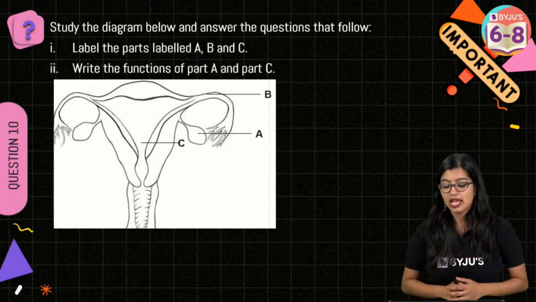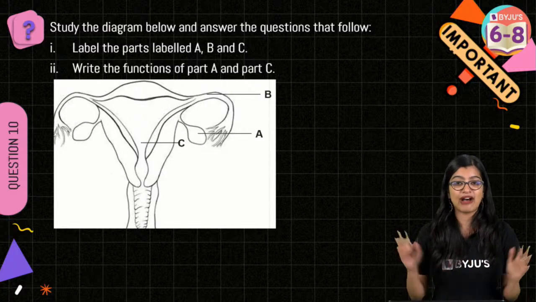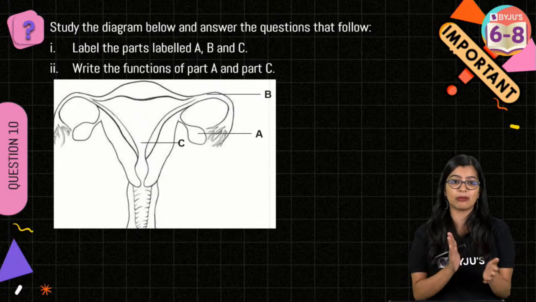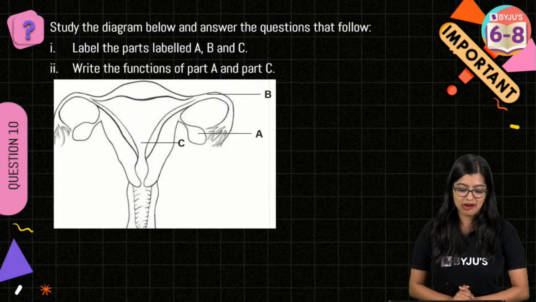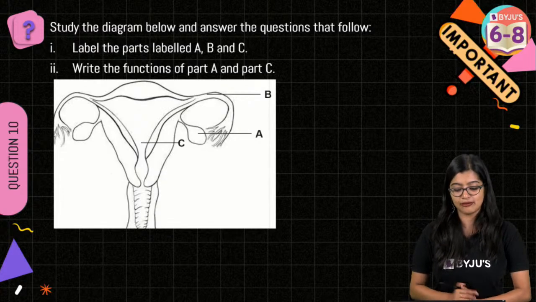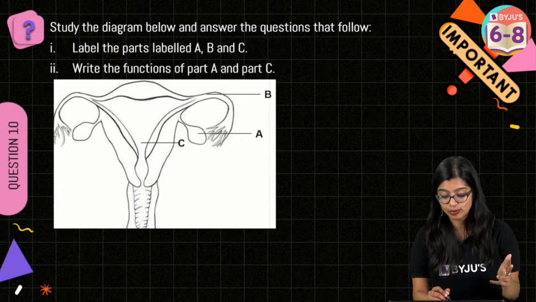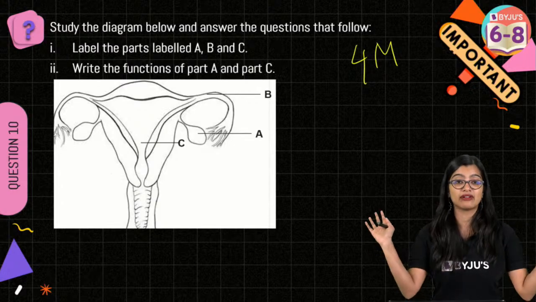So be careful. Now this is the last question. Final question of subjective, then we will do Menti. Okay? Study the diagram below and label the parts A, B, C. Write the function. This is easily going to be 4 marks. I will give you 4 marks.